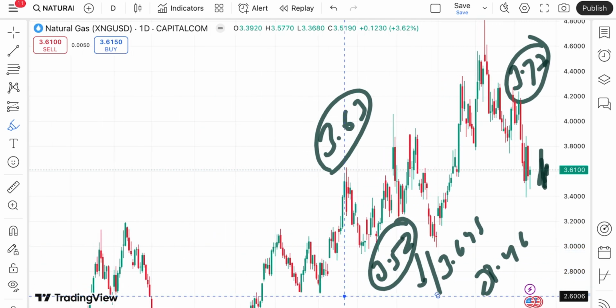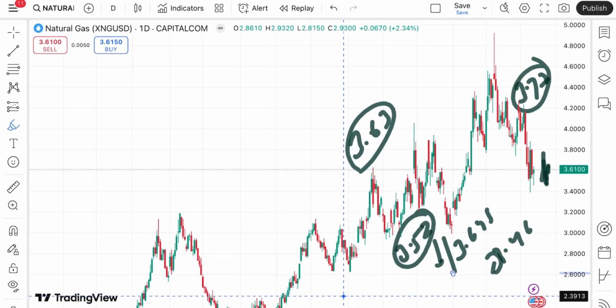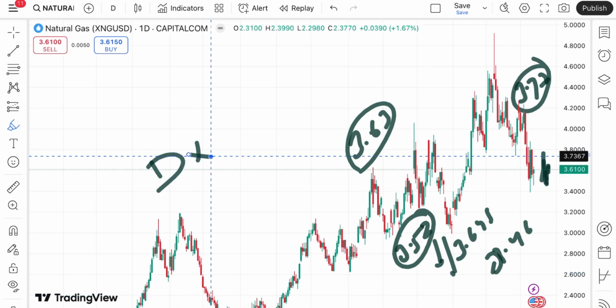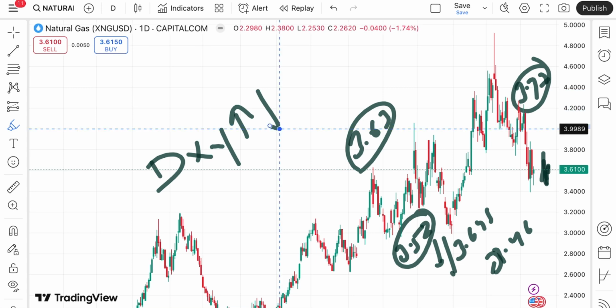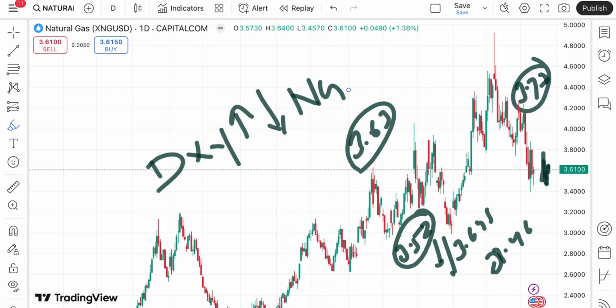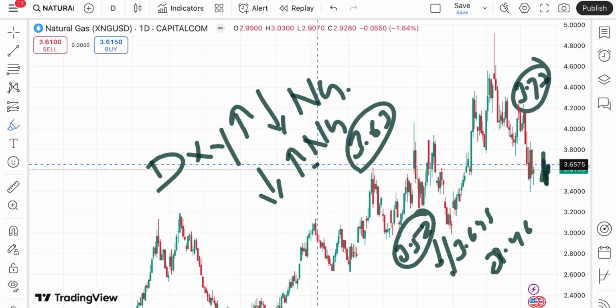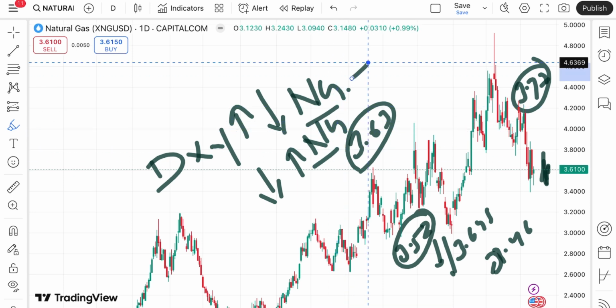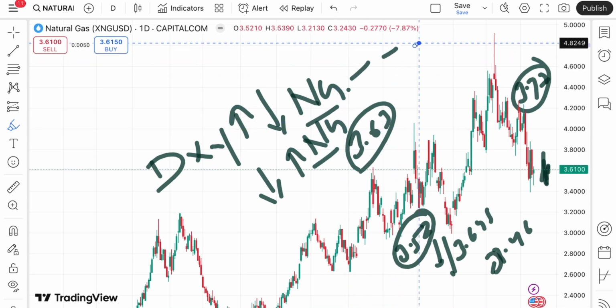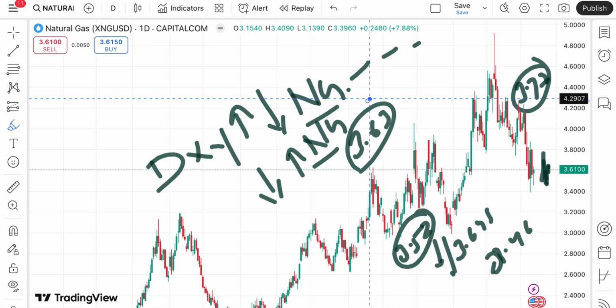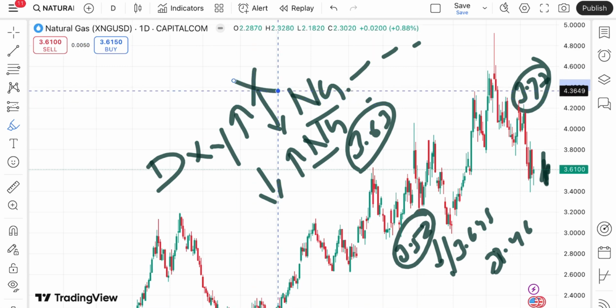There are a lot of factors, but the dollar index plays an important role. When the dollar index goes high, we see the natural gas price come down. Similarly, when the dollar index starts going down, we see the natural gas price go up. This is true for gold, silver, and crude also, because they are inversely related to each other.